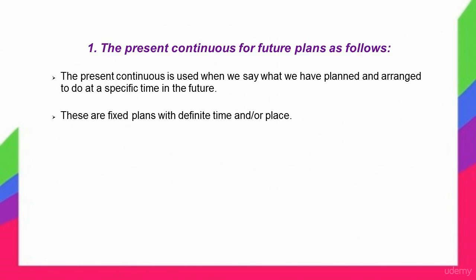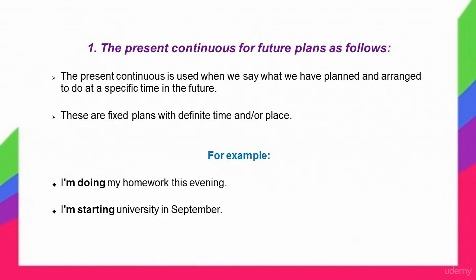1. The present continuous for future plans is as follows. The present continuous is used when we say what we have planned and arranged to do at a specific time in the future. These are fixed plans with a definite time and or place. For example, I'm doing my homework this evening, or I'm starting university in September.